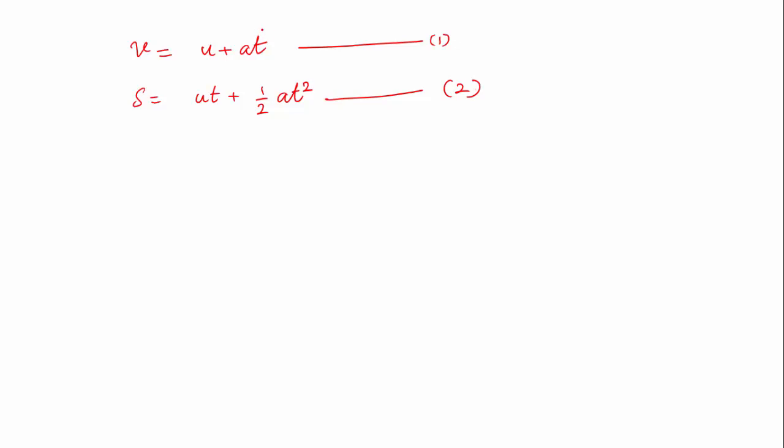Now we have two equations, right? So v is equal to u plus at and s equal to ut plus half at square. So two equations for a uniformly accelerated motion. The first equation shows how the velocity changes as time goes on. So the first equation is the relation connecting velocity and time. The second equation is the relation connecting displacement and time.